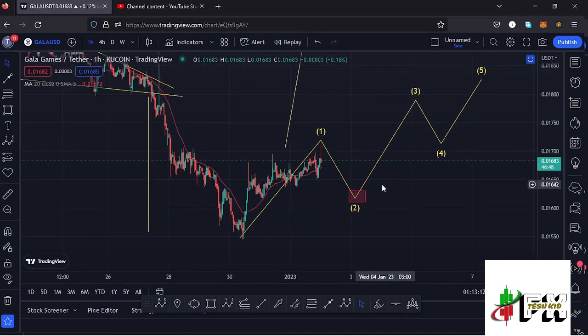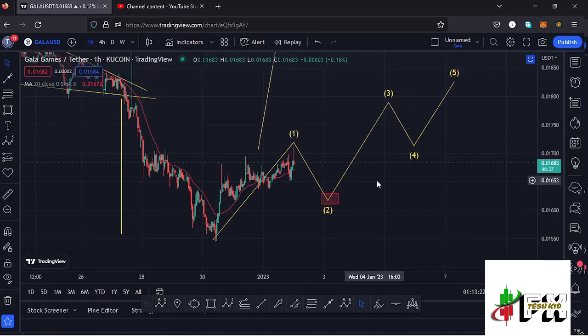So let's be patient and see which Elliott wave structure is going to be obeyed. And once that happens, then we can stick to one scenario, then expect even higher prices to come our way here on the Gala Games chart.